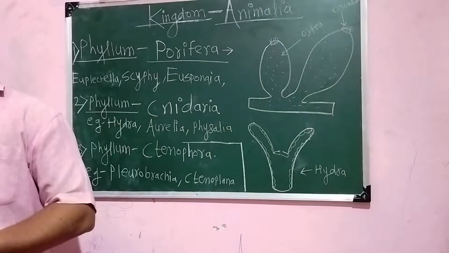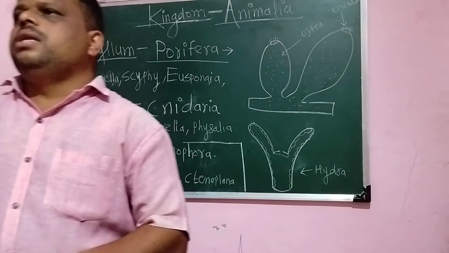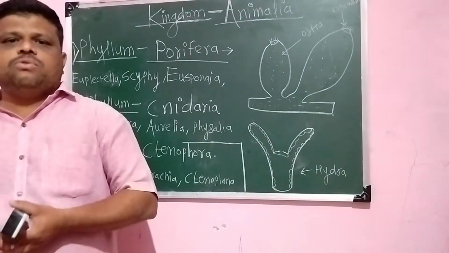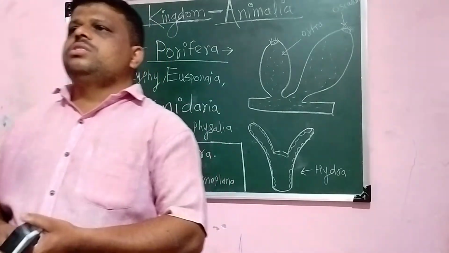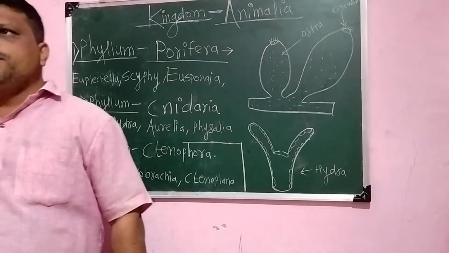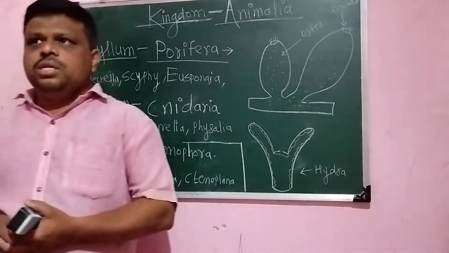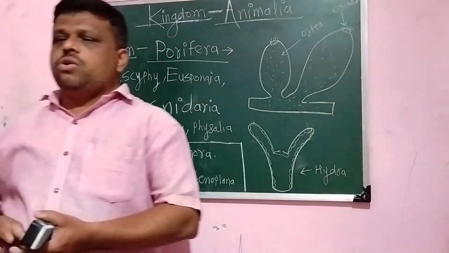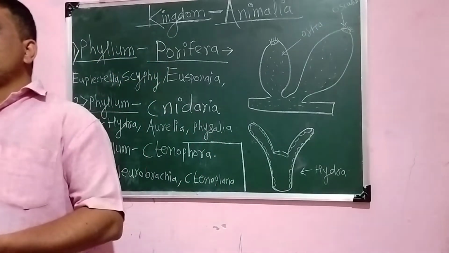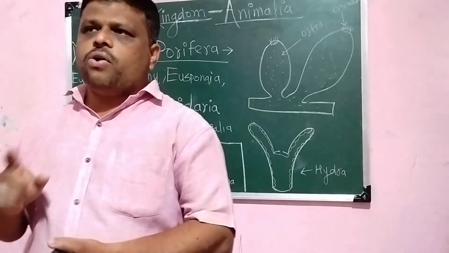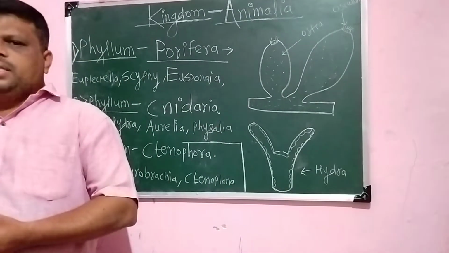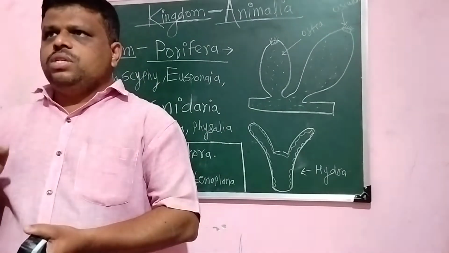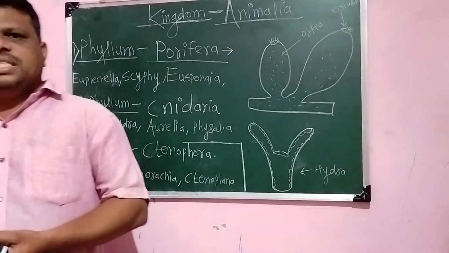Let us move towards the animal body plan. Next one is animal body plan. So this is the most important criteria that was considered by scientists. This body plan involves three different types of body plans. First one is cell aggregation body plan. In this organization, cells do not form a tissue or an organ level of organization, and there is a minimal division of labor. Understood? So this type of aggregation is called cell aggregation.